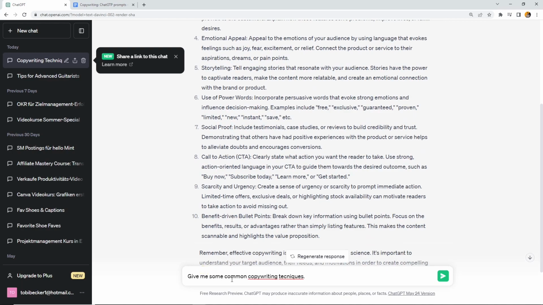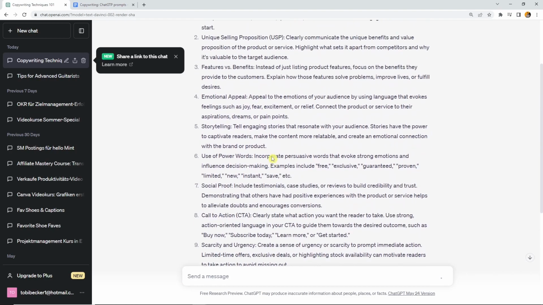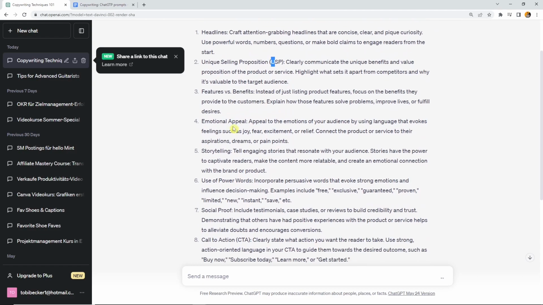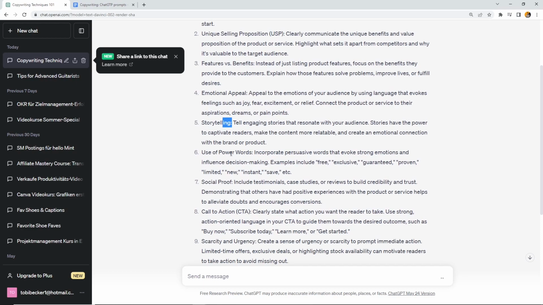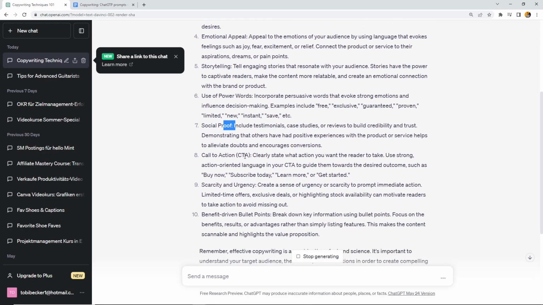Give me common copywriting methods like AIDA, PAS, Quest, and so on and so on. So really also give here some examples, because otherwise you only get common tips. And common tips are to describe the USP, headlines, benefits, be emotional, storytelling, power words, social proof, call to action, scarcity. This is everything we did so far.